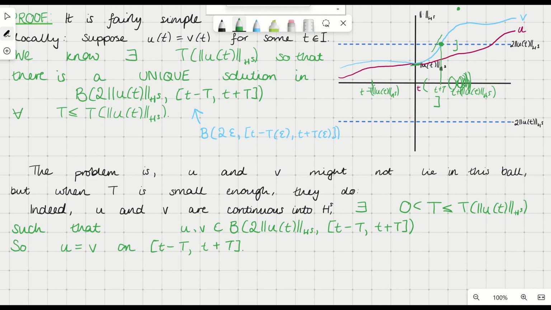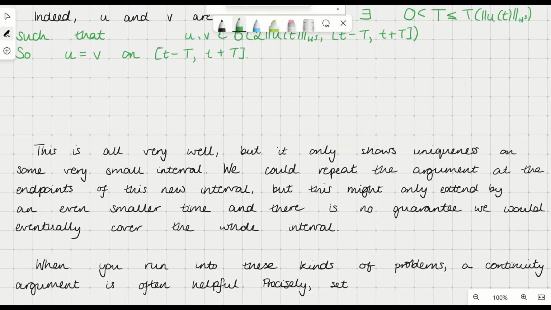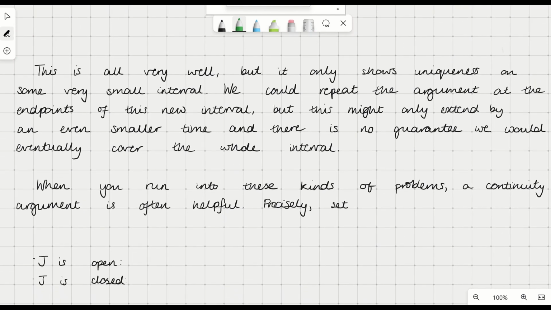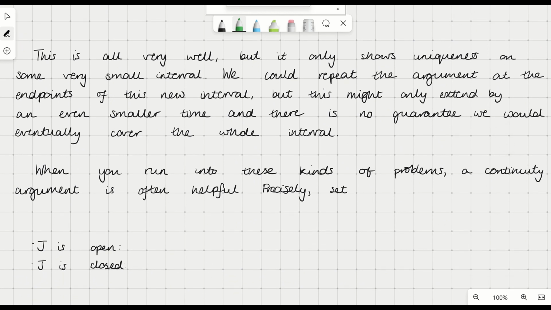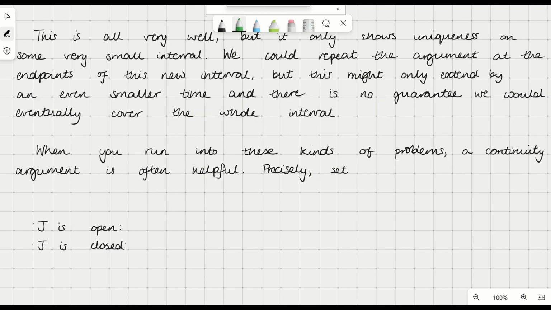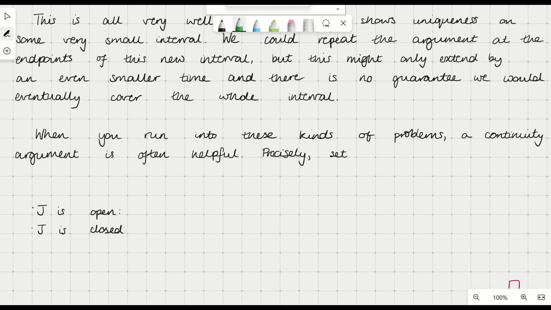So when you run into these kind of problems where you're trying to iterate things but your times don't have enough control and you're getting bunching up and this kind of thing, personally I find that a very nice, neat way of solving your problems is to use a continuity argument. So what I mean by this is we define J to be the set of times in the interval where u and v are equal in the sense of HS.